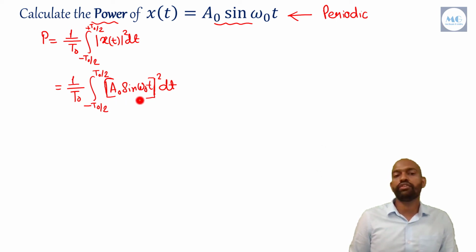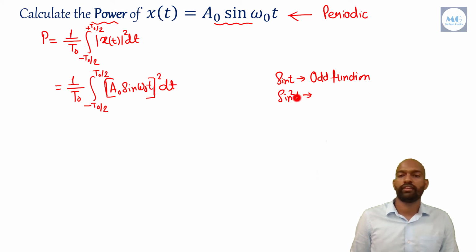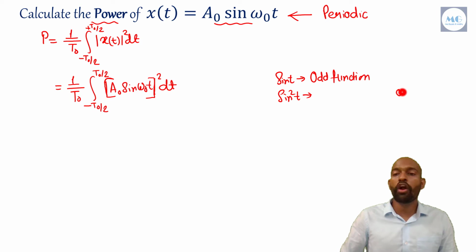And as we know that sine function is an odd function. Can you say what will be the sine square t? Yes, friends, as odd into odd will become even signal. That's why sine t into sine t, that is sine square t, will become an even function.